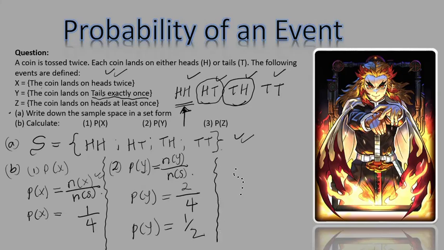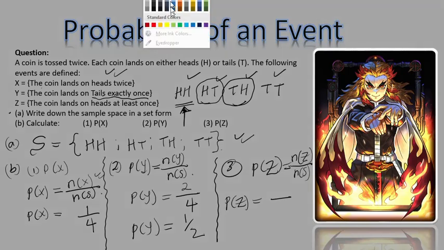Now, the next part is looking for the probability of Z. The probability of Z is the number of items that are in Z all over the number of items in the sample space. So you make your substitution. How many items are in Z? Z is said to be that the coin will land on heads at least once.